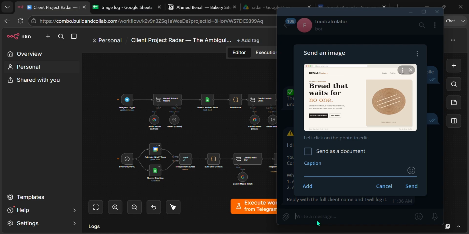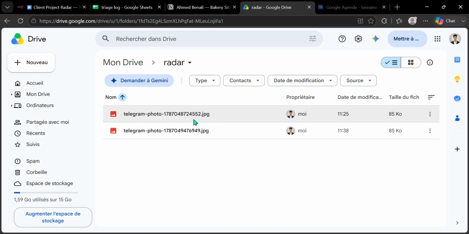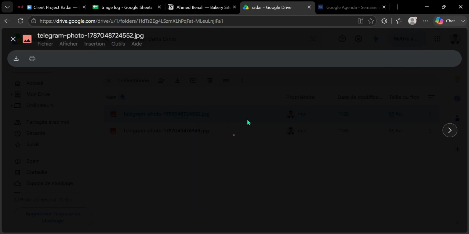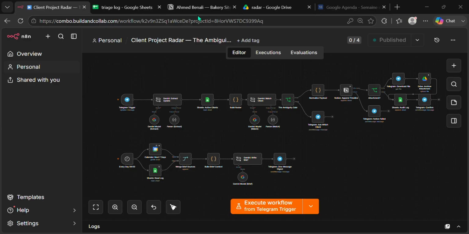Last one, this time with an image. The caption named the client, so the file wrote itself into Ahmed's Drive folder. And this is the morning digest. One message every day. The bakery site is flagged red because it's due in 2 days.